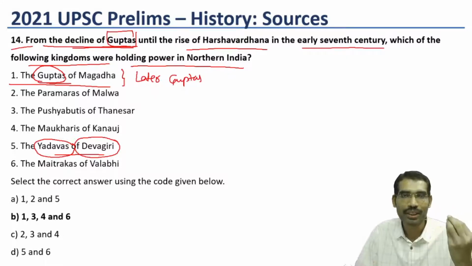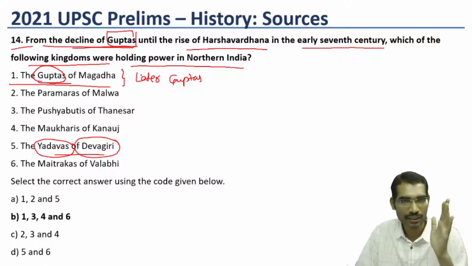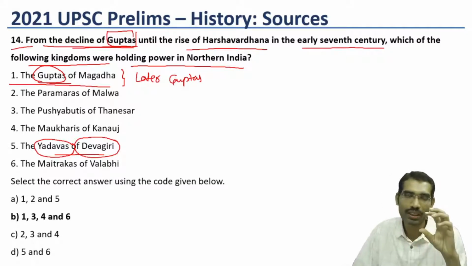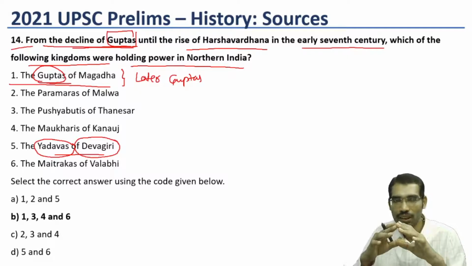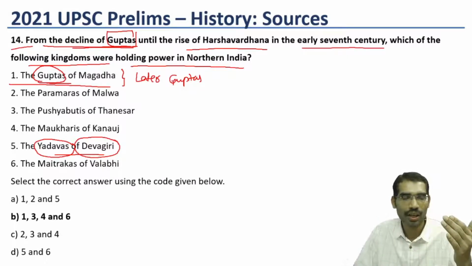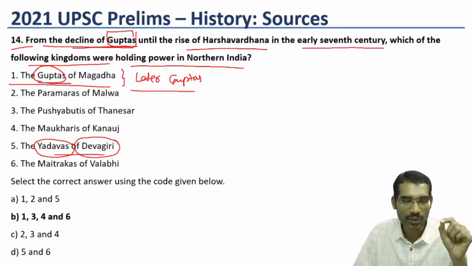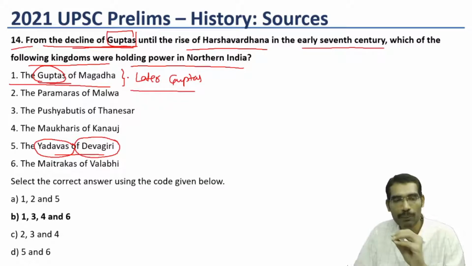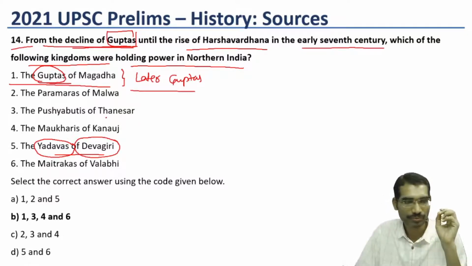These Guptas were imperial Guptas like Chandragupta, Samudragupta. So those were called imperial Guptas. They built large empires. After the decline of Guptas, a new branch of Guptas came, but there is no relation between imperial Guptas and later Guptas. That's why later Guptas of Magadha are also one of the political powers in the Magadha region.